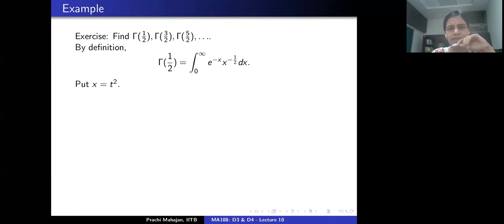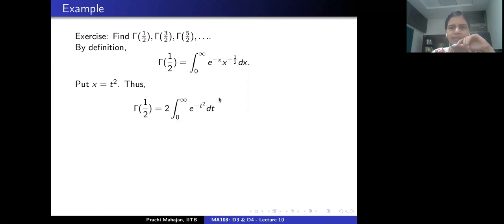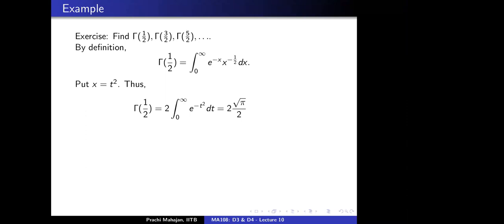I'm going to substitute x as t square, which means this integral now takes the form 0 to infinity exponential minus t square dt, which we just computed on the previous slide. So this allows me to write gamma of 1/2 as square root of pi. Everybody with me up till this point? Okay, all right.